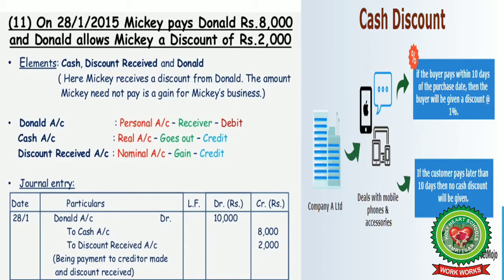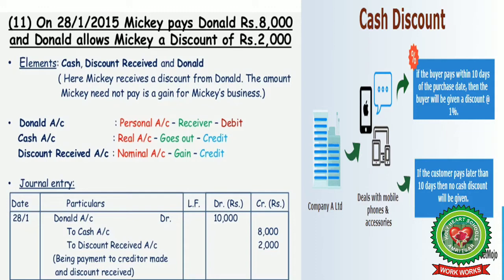Company A Limited deals with mobile phones and accessories. If the buyer pays within 10 days of the purchase date, then the buyer will be given a discount at the rate of 1%. If the customer pays later than 10 days, then no cash discount will be given. That is, cash discount is always subject to some restrictions, some limitations.